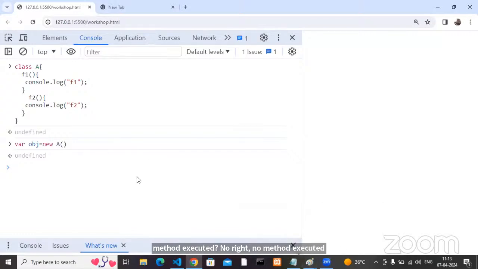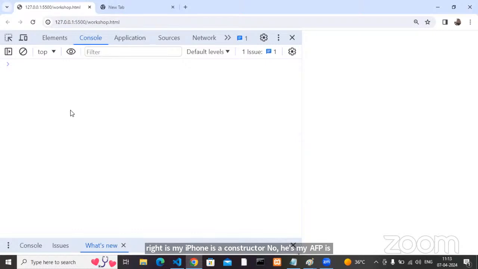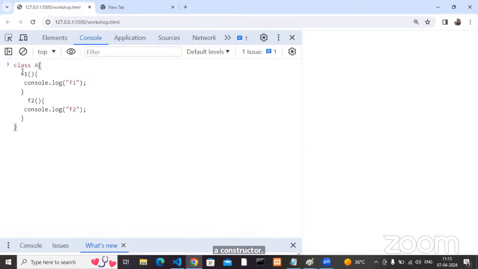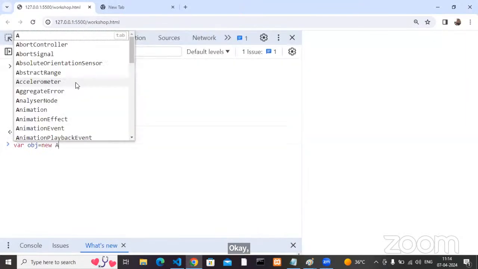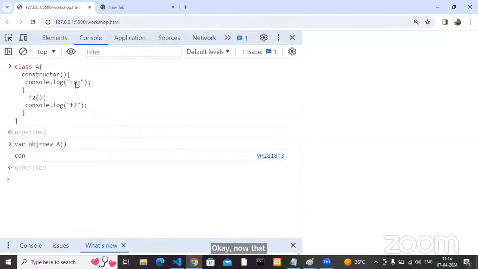Whenever you create an object, the method that is executed, we can call that the constructor, right? Is my F1 a constructor? No. Is my F2 a constructor? No. So can I do some change here? Constructor. Now obj equals new A. What happened?